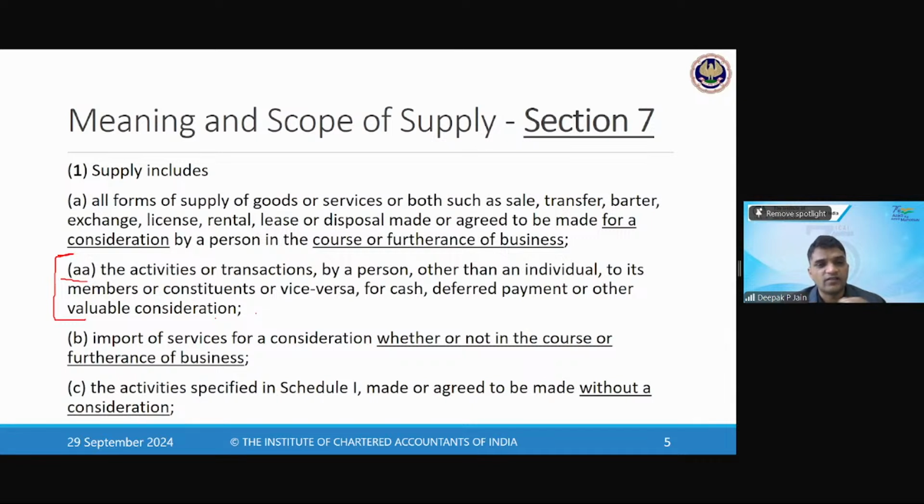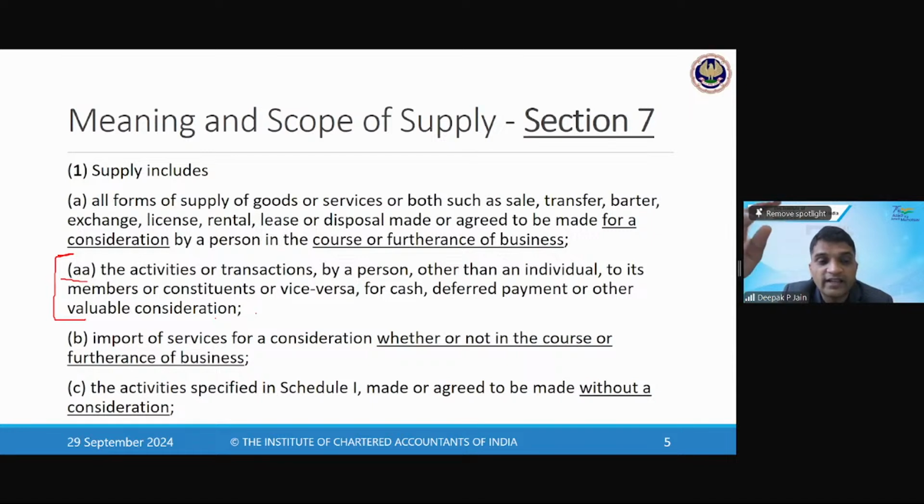7(1)(b) says when you're importing any services, mind you, it's only import of services, because when you import goods, it is already covered under GST through the integrated goods and services tax. When you import any goods, you will pay customs duty and GST, which is already defined. But when you import services, there is no customs clearance, so you're not paying any customs duty.